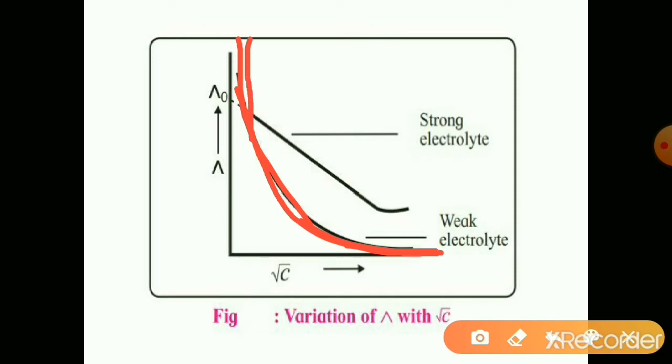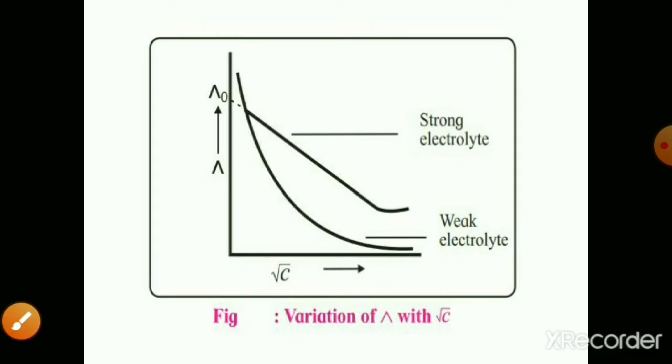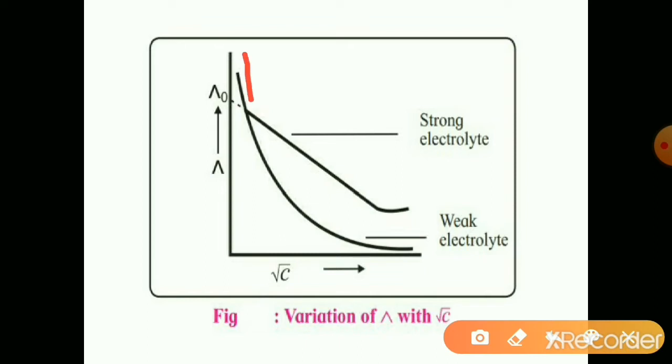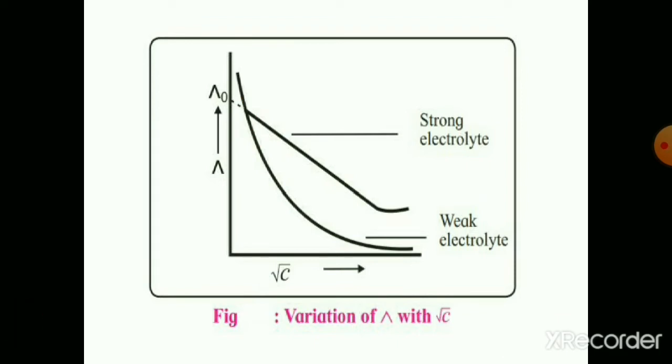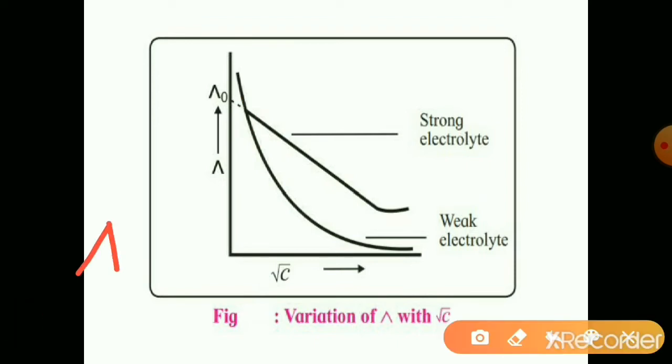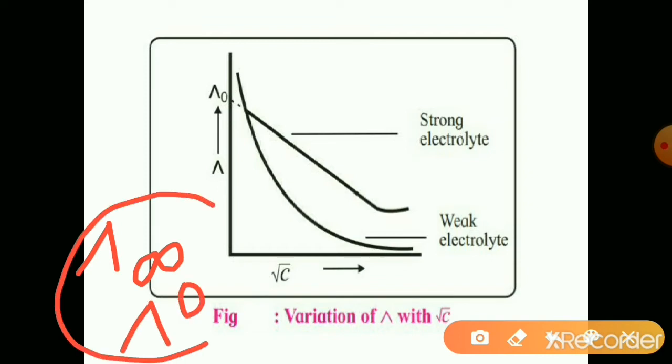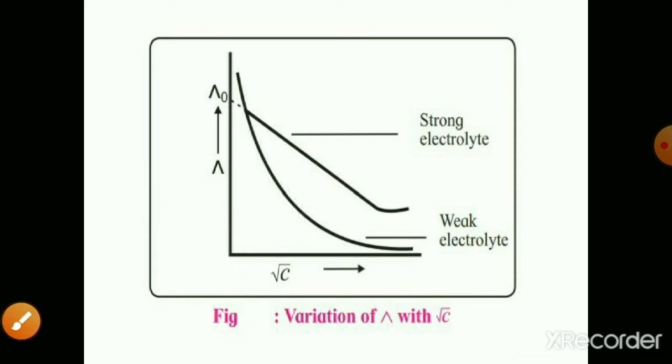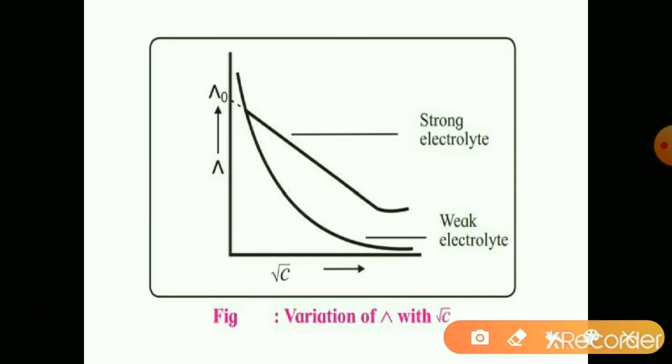Later this graph becomes parallel to the molar conductivity axis. So lambda naught of a weak electrolyte, or lambda infinity of a weak electrolyte, cannot be determined graphically, because the graph never meets the molar conductivity axis.